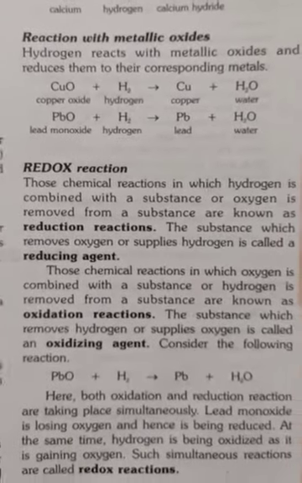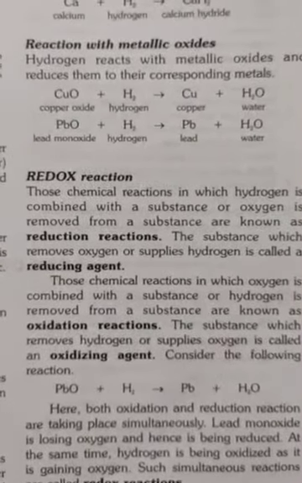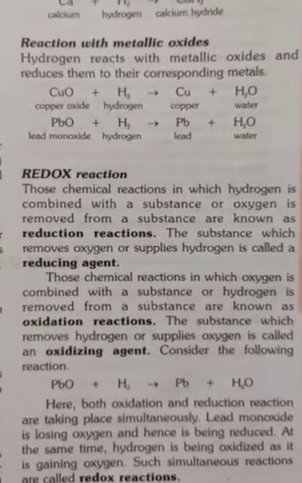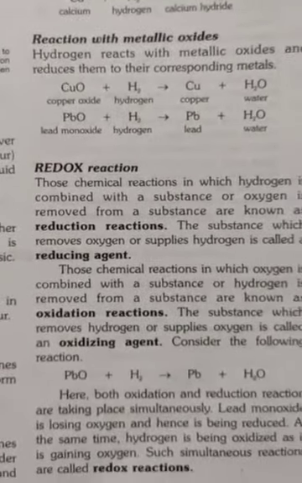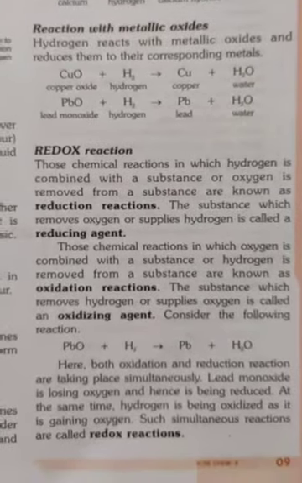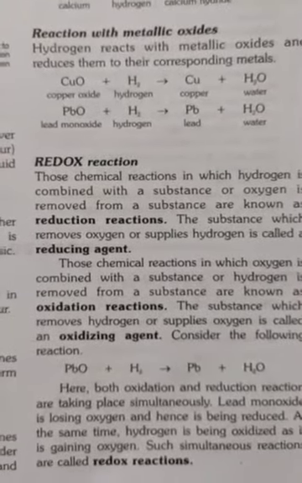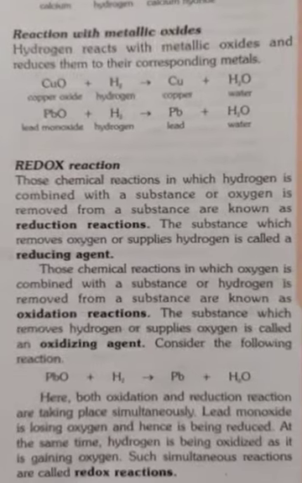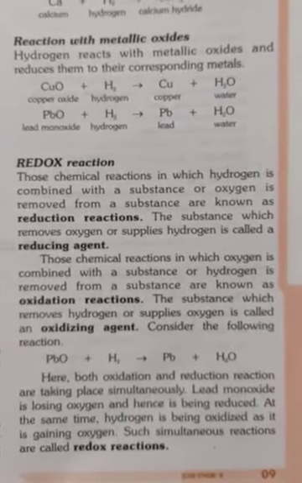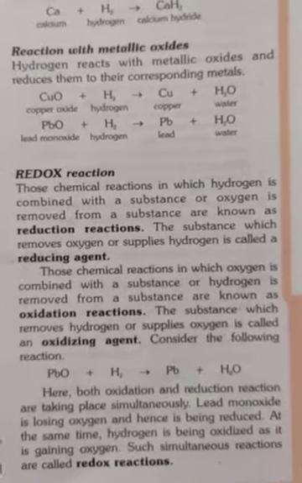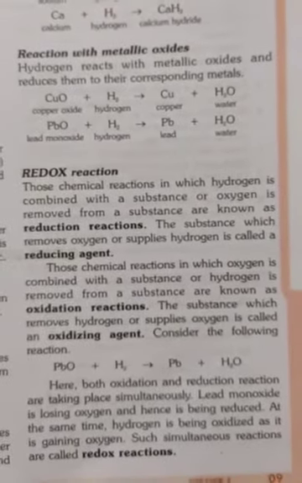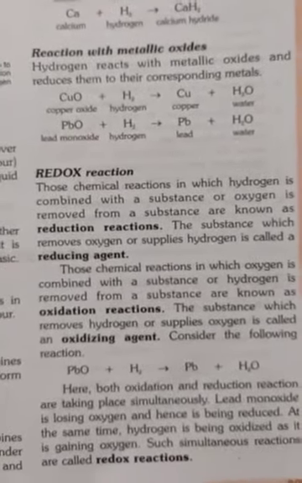Don't confuse between reduction and oxidation. Removal of oxygen and addition of hydrogen is called a reduction reaction, and the substance which removes the oxygen and supplies hydrogen is called the reducing agent here.